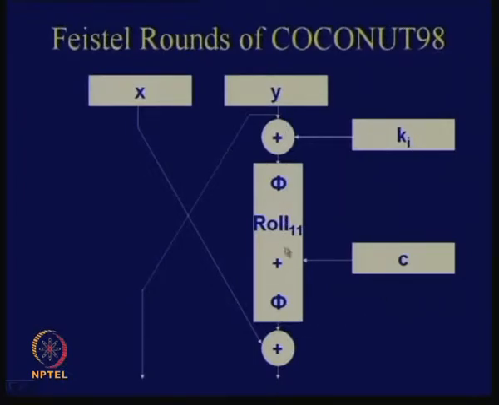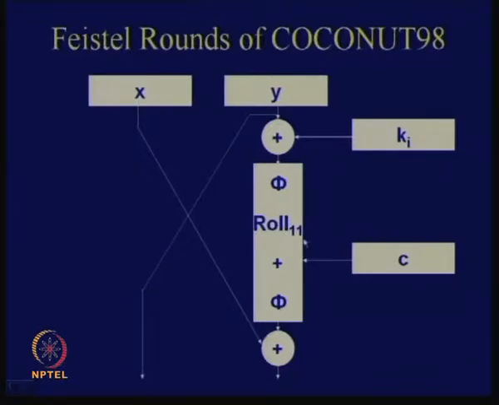So what is the operation size here? The operation size is 32 bits, right? Because this part is only 32 bits. Okay. So you see that there are some components here. One is called phi, one is called roll 11, then there is an integer addition, and then again an application of the function phi. Okay. So what is roll 11? Roll 11 means you are doing an 11-bit circular shift to the left. It just means that you take the entire output and do a circular shift to the left by 11 bits.